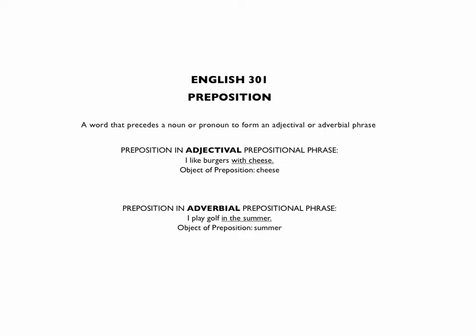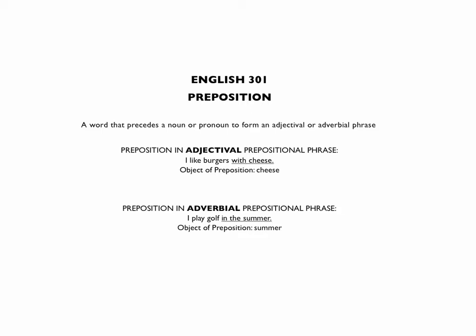Another test to see that you have an adjectival rather than an adverbial prepositional phrase is to try to make that phrase into an attributive adjective. So for example, we could say, instead of I like burgers with cheese, I like cheeseburgers.